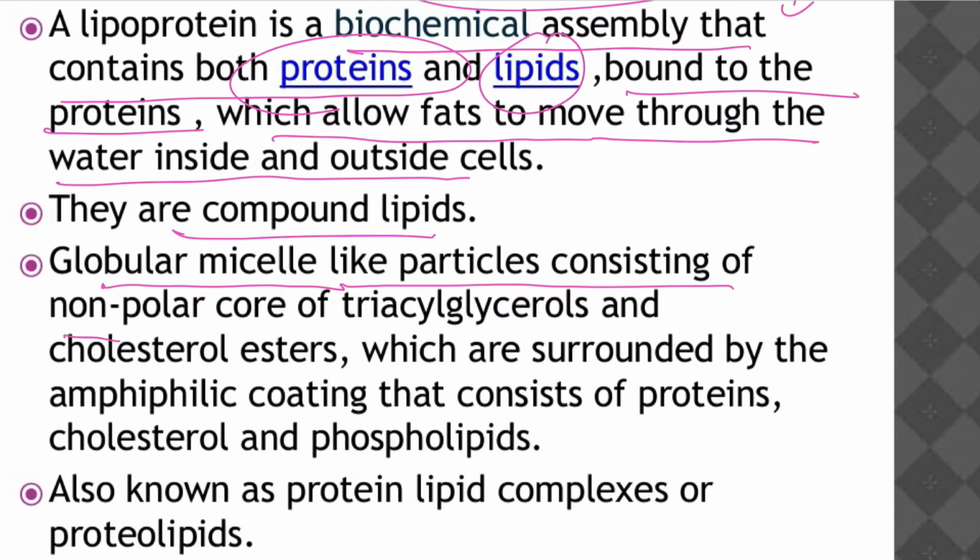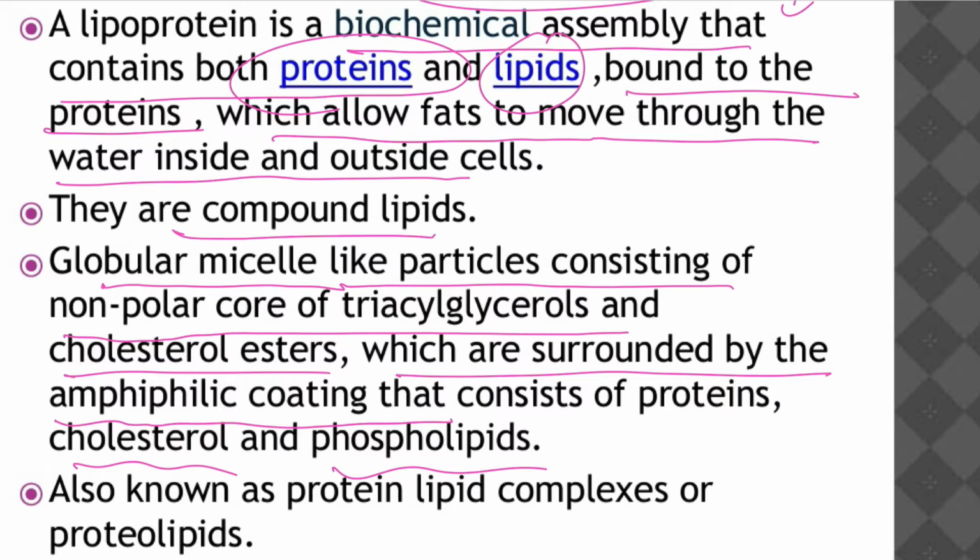Globular, missile-like particles consist of a non-polar core of triacylglycerols and cholesterol esters, which are surrounded by an amphiphilic coating that consists of proteins, cholesterol, and phospholipids. So usually these are globular missile-like structures.